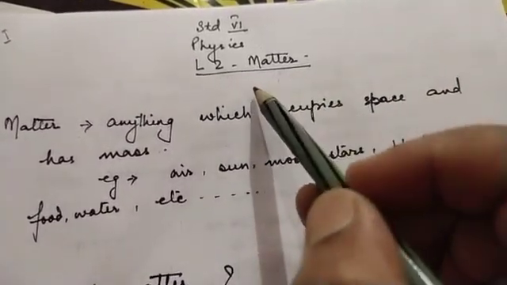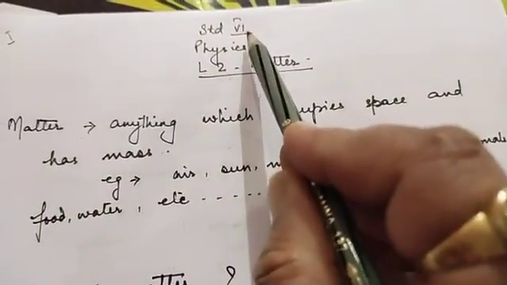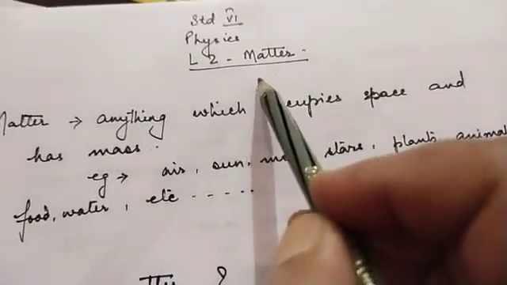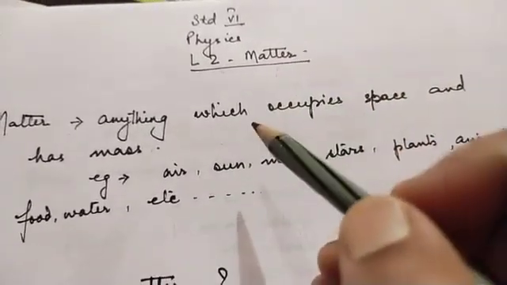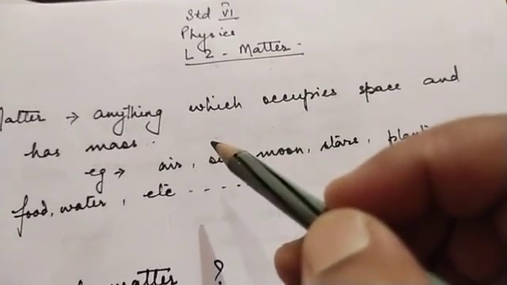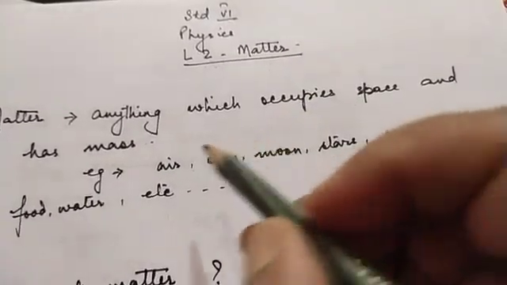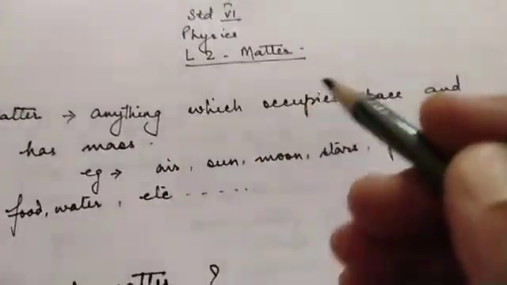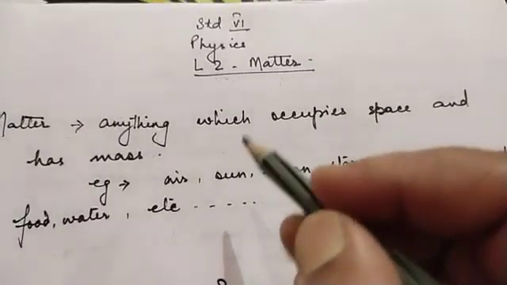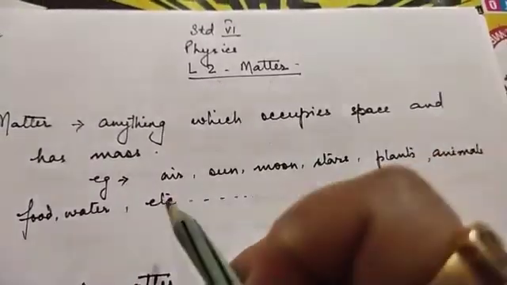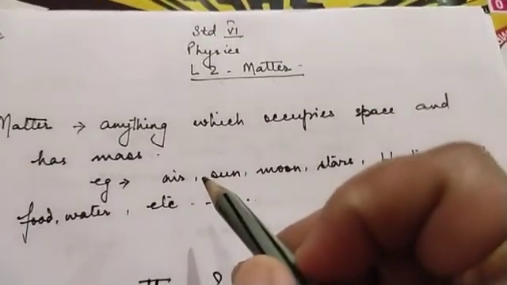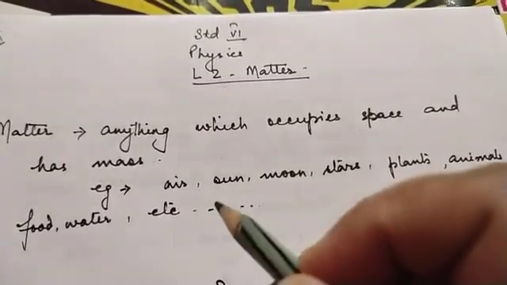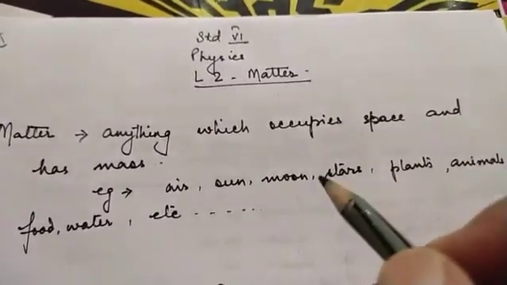Hello children, today in physics for standard 6 we are going to do lesson number 2, that is matter. When we look around, we see a large number of things which includes whatever you are having in your hand, the mobile phone, the pen or the pencil, the books, the desk on which you are studying, the chair on which you are sitting, the paper on which you are writing, the clothes that you are wearing, the rocks, minerals, the air that is surrounding us, the sun, the moon, the stars.